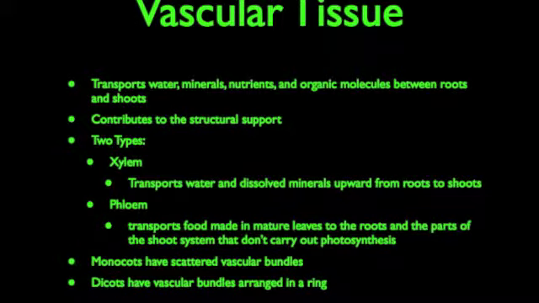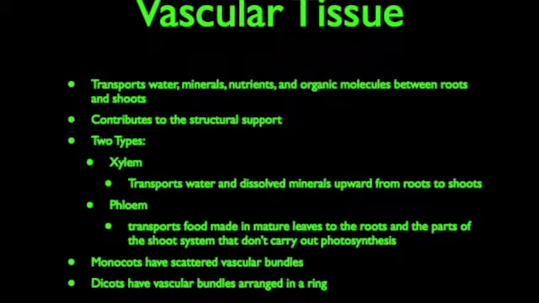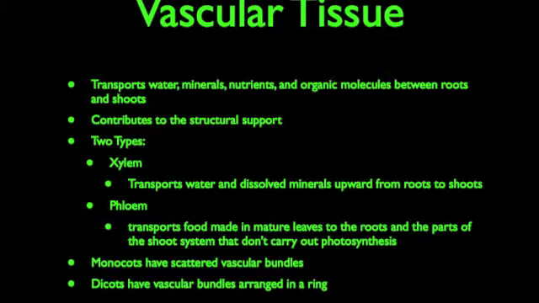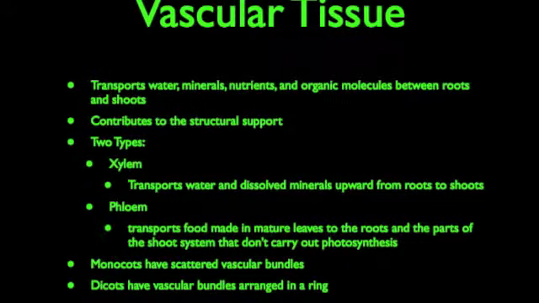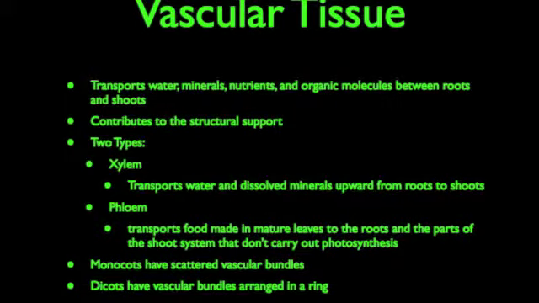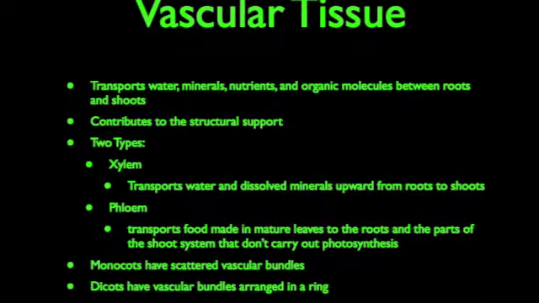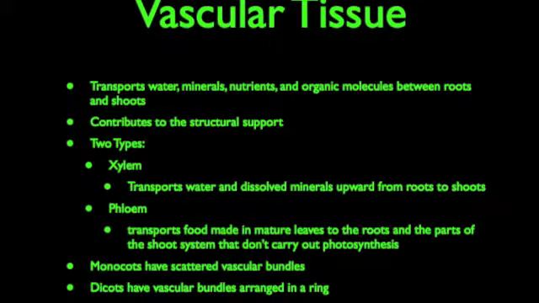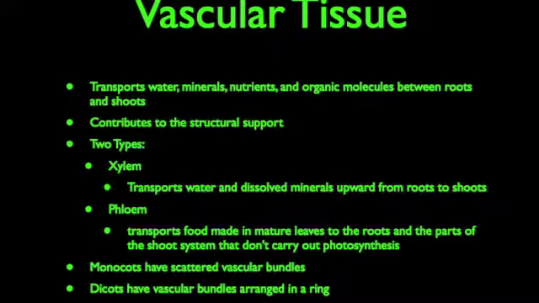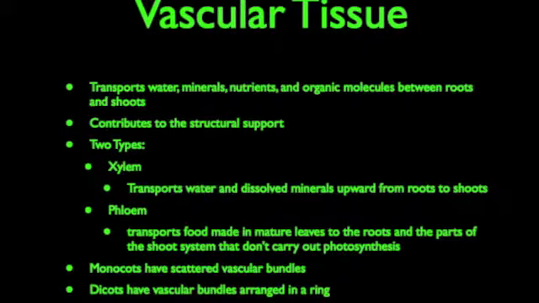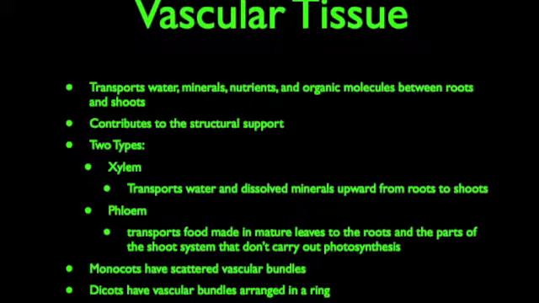Vascular tissue. This tissue transports water, minerals, nutrients, and organic molecules between roots and shoots. It contributes to the structural support of the plant. There are two types of vascular tissue, the xylem and the phloem. The xylem transports water and dissolved minerals upward from roots into shoots. The phloem transports food made in mature leaves to the roots and the parts of the shoot system that don't carry out photosynthesis, such as developing leaves, flowers, and fruits.